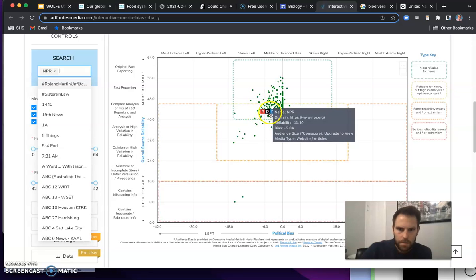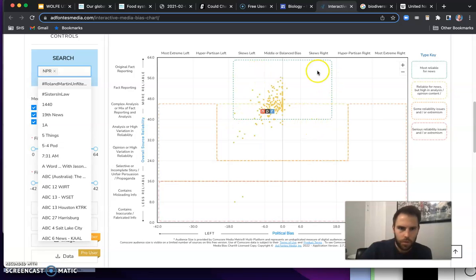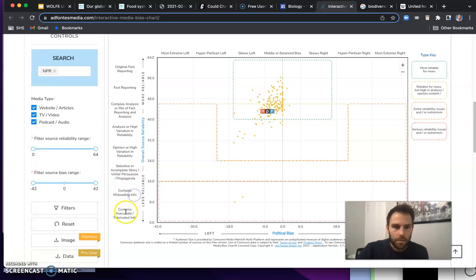And what the heck does that mean, by the way, on this chart? All right, so it's in the green. That looks good. What does that mean? If we look at this y-axis right here, original fact reporting, complex analysis, these sound like good things. So more reliable. As we go down, less reliable. Selective or incomplete story, contains misleading information, contains inaccurate fabricated info. So we want things that are more to the top of this chart. On the x-axis is its political bias. How does it lean? Left, right? Democrat, liberal? To the right, conservative, Republican? And so they're going to have these biases in terms of pushing those different political agendas.